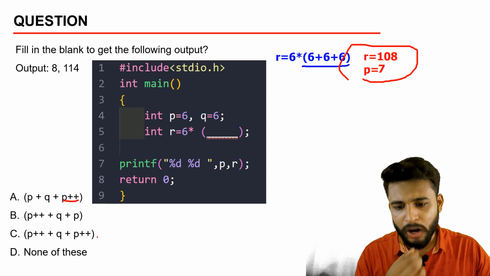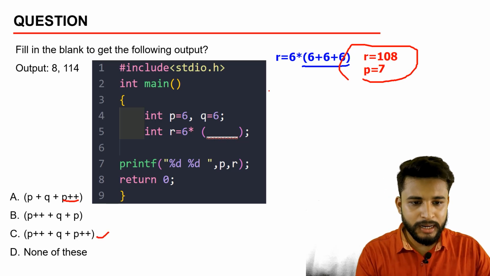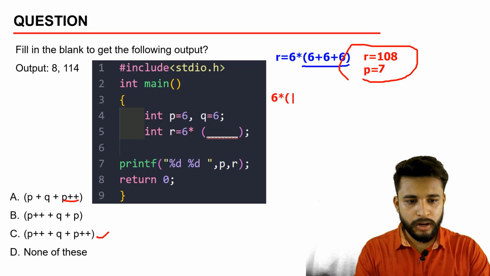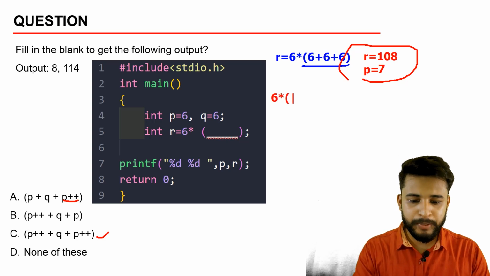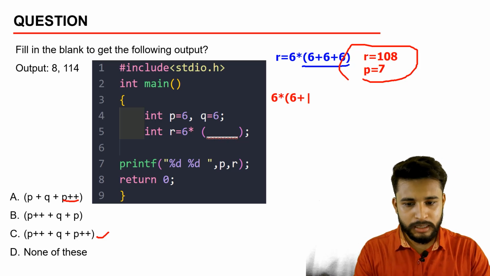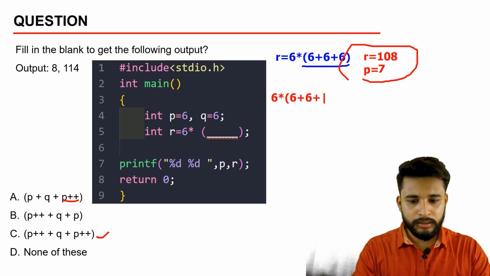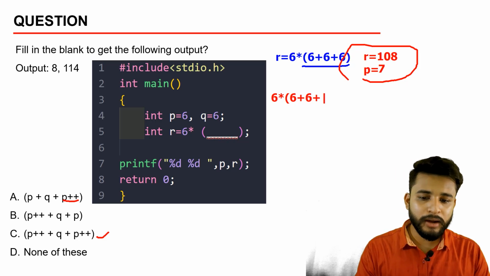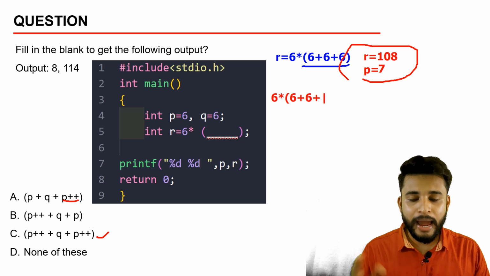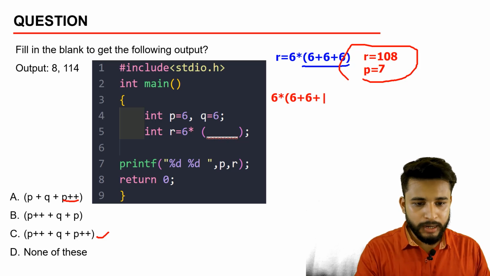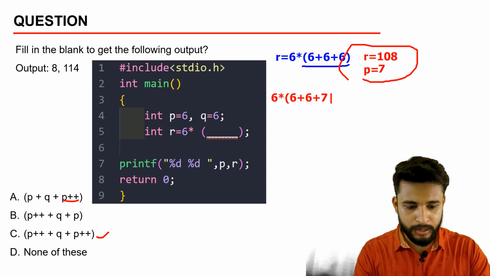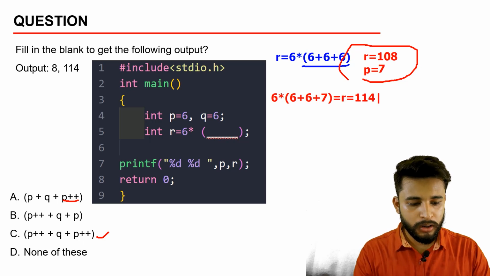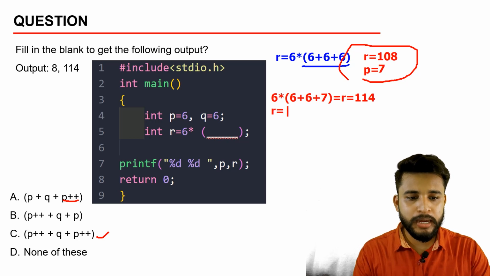Let's test the third option. So according to the condition, 6 into, okay, what is P plus plus? P plus plus will be 6 plus Q. Q is 6. Then first you will get 6 for P plus plus. The postfix increment has been done, then you will get 7 here. So in this you will get R is equal to 114. And what is P?